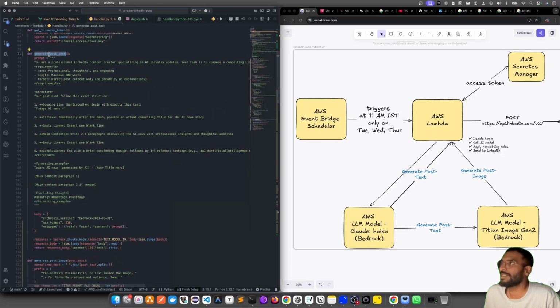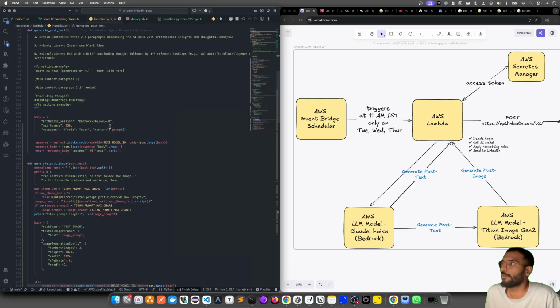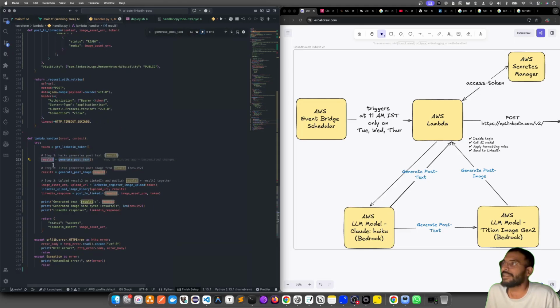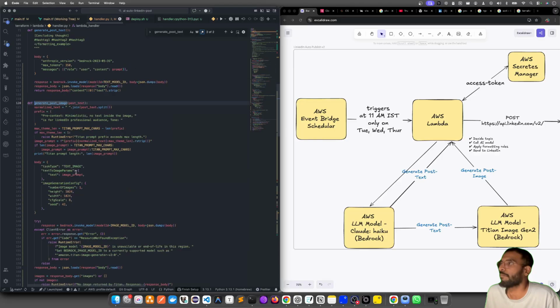Once we generate this post text, going back to the post text, we get result one. We take this result one and feed it into the Titan Image Generator 2 on Bedrock. For generate post image, we get the output of the LLM Haiku generate post text.